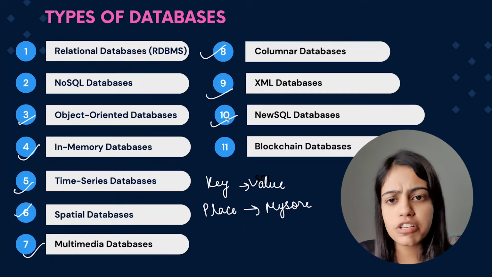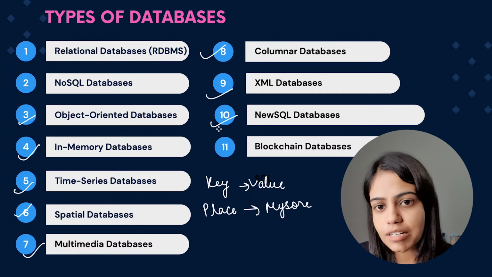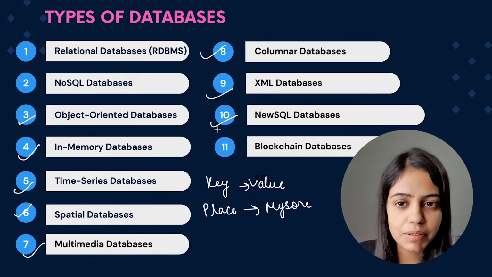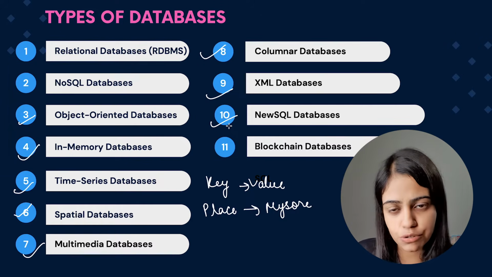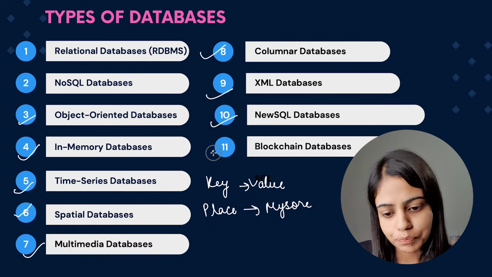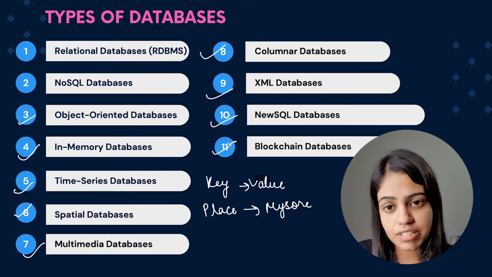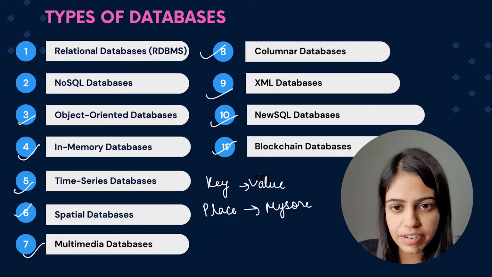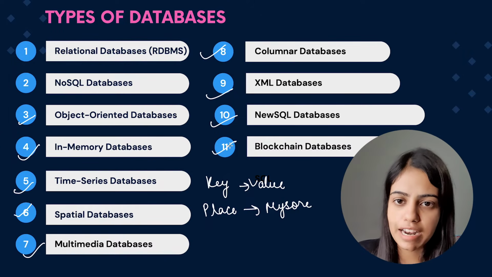Now 10th one is NewSQL database. So what NewSQL database does is, there might be some gaps in relational databases. There might be some gaps in NoSQL databases. So basically it becomes a bridge for all the gaps between SQL and NoSQL databases. 11th one is blockchain database. In this blockchain database, the data is stored in the form of blocks. So basically it is kind of a decentralized way in which data is stored.